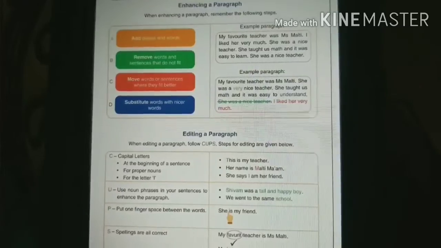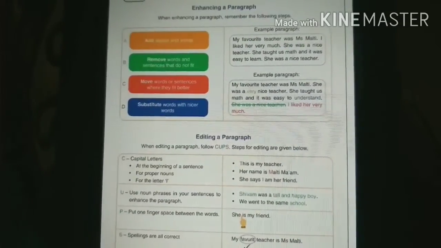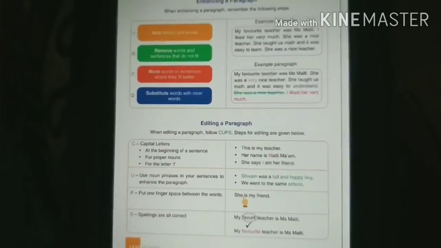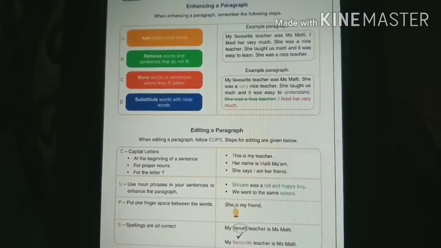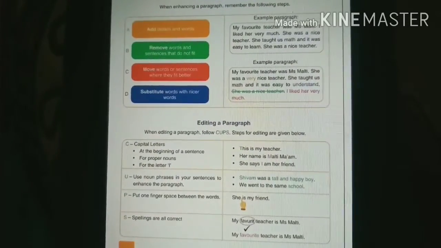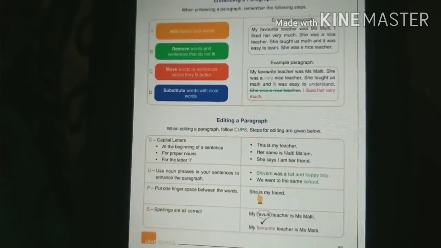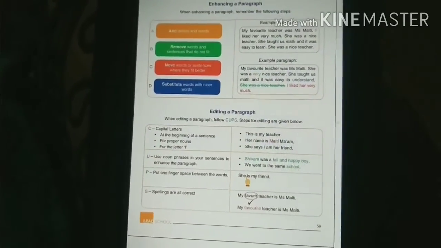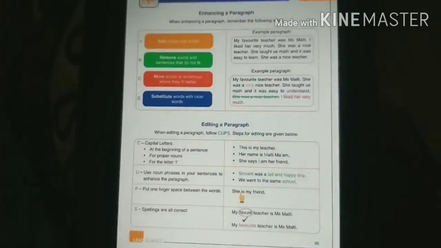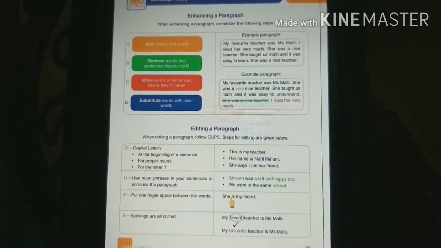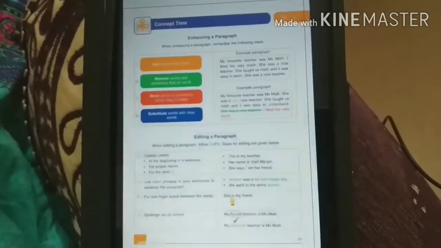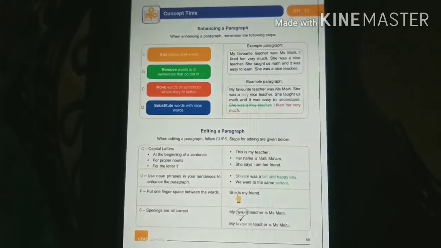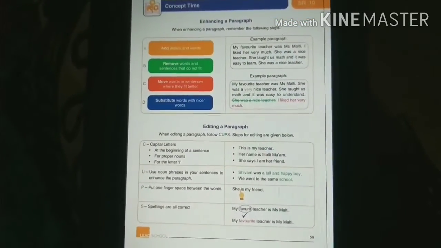Earlier you ideated whatever ideas were in your mind. Now remove those sentences or words that you didn't like. Third, C: move words or sentences where they fit better. Suppose you have made a hierarchical order, and now you think that if you write this sentence at the last, it will be much better. So try to do it as well. Now D: substitute words with nicer words. You know that we are reading new words, so try to include those words in your paragraph. Now this was for enhancing a paragraph.